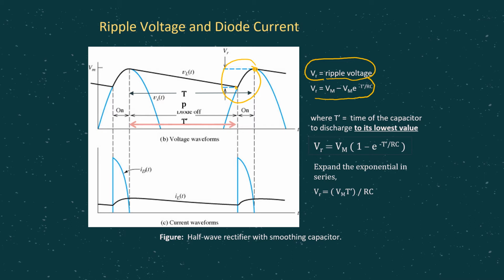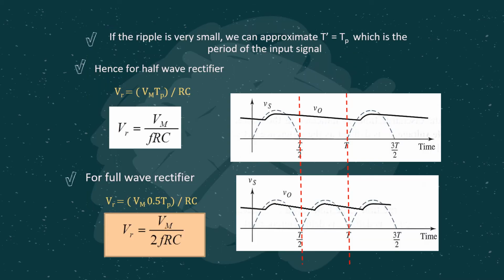But if we expand this equation further, we come to a simplified form, which eventually you are going to get in this form: Vr equals Vm times Tp over RC.